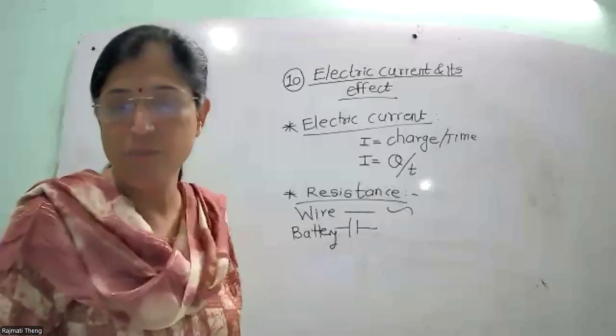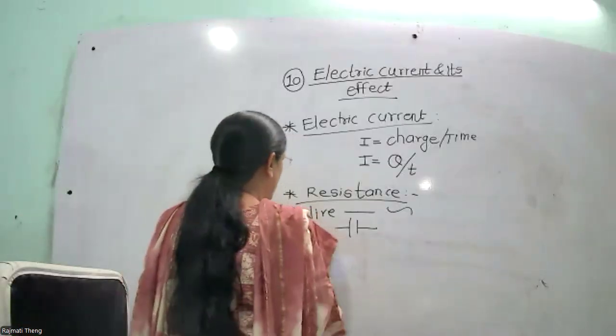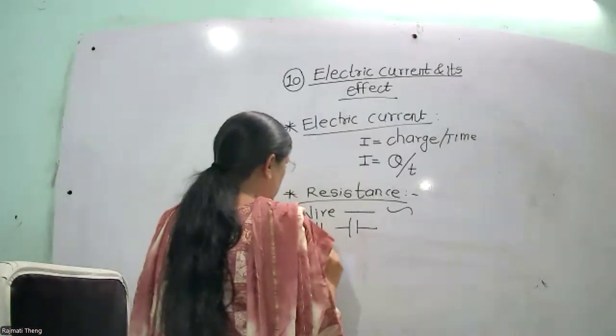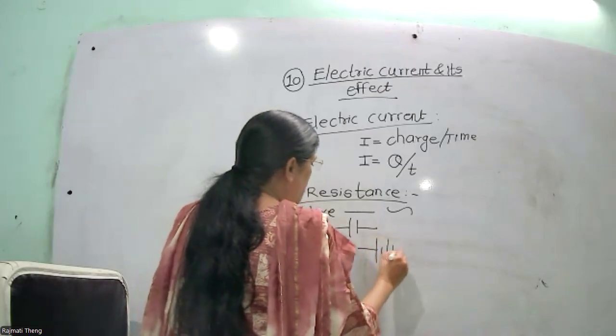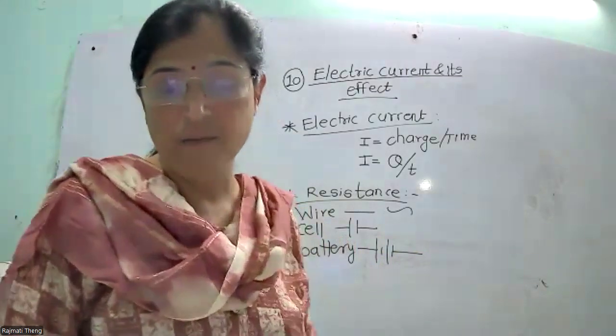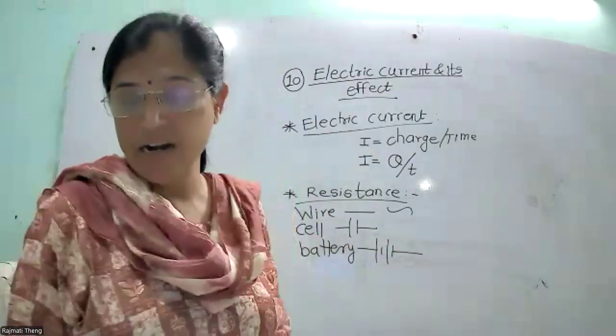Okay, this one is the symbol of a cell. This one is the cell. Then next, when two cells are joined together, it makes a battery. Okay, now this one is the battery. A combination of two or more cells is called a battery.